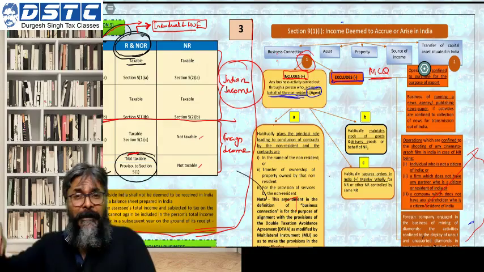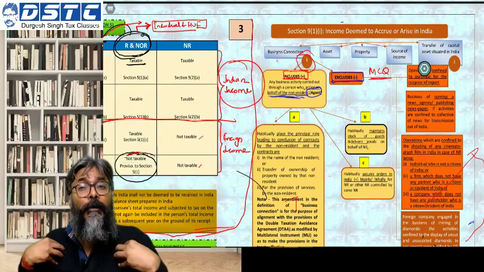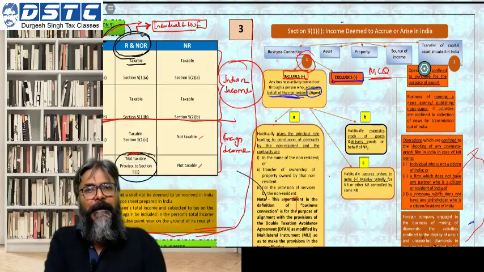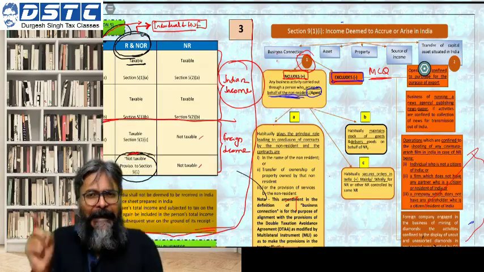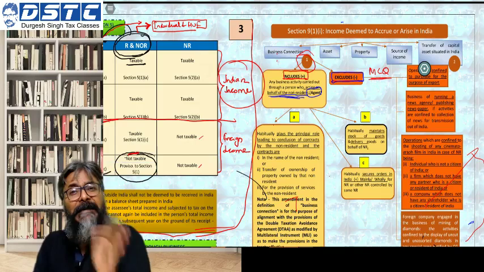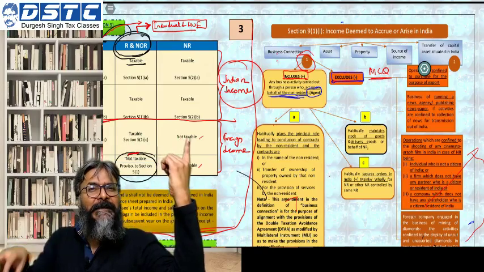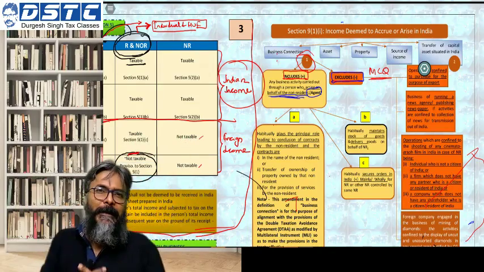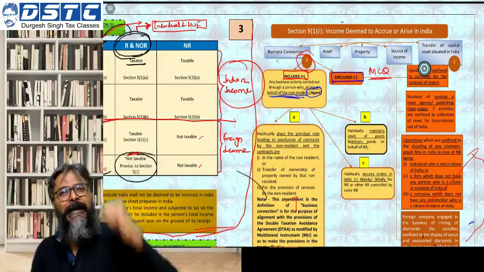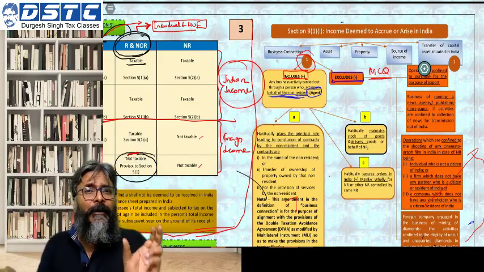Now, this non-resident is having one branch in India. It is having its own physical presence in India. How is it having its own physical presence in India? By having a branch in India. Thereby, it is having its own physical presence. So can we say this IKEA Sweden is having a business connection in India? And the answer is yes. Why? Because I am physically present in India and I am doing the business in India.